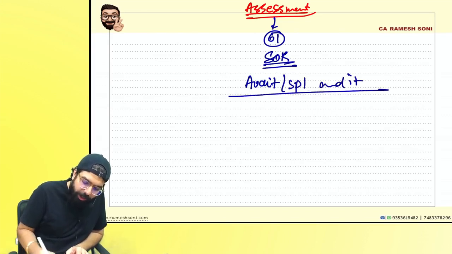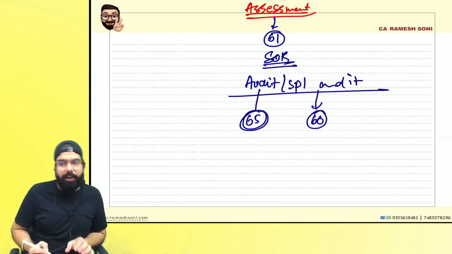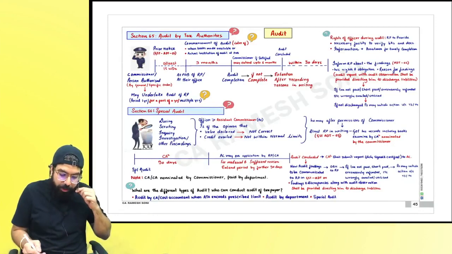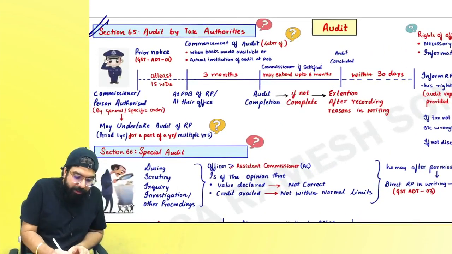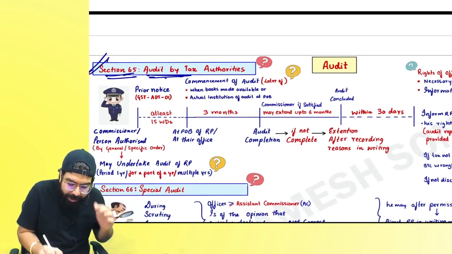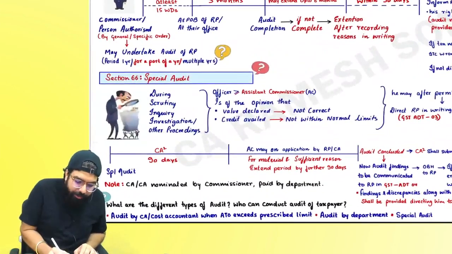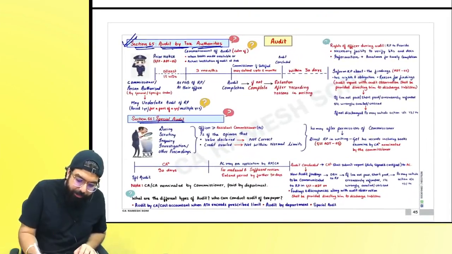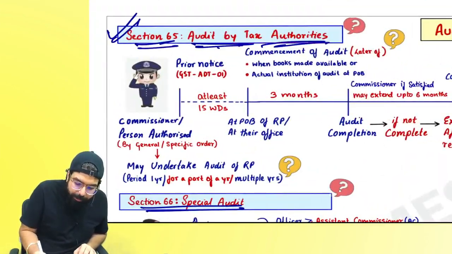Here there are two types of audit. Audit is by section number 65, which is the department's audit. Section number 66, special audit. Everyone, over here now, audit. Section number 65 talks about audit by tax authorities. Section number 66, special audit.